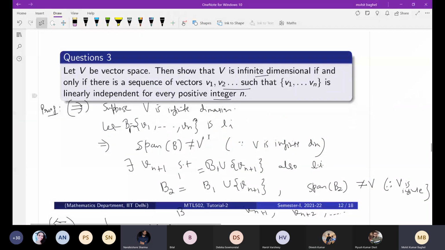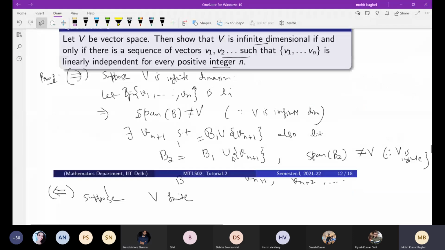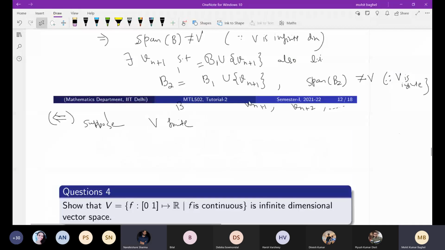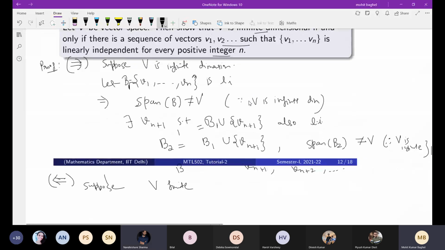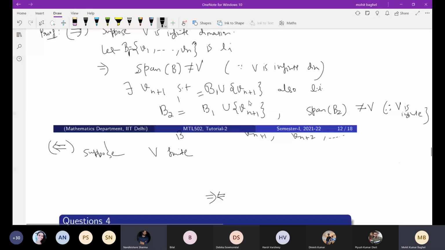So you assume that V is finite dimensional, and with the hypothesis that you have a sequence of vectors V1, V2, and so on, such that every finite set is linearly independent. So you just do it. How can you arrive at a contradiction? You have to show it conversely. One way, and that is not very difficult. You just think about it.